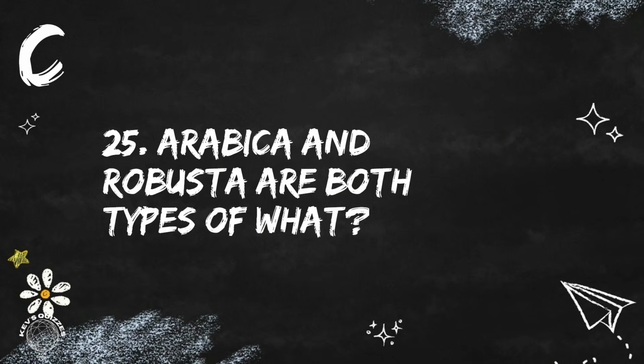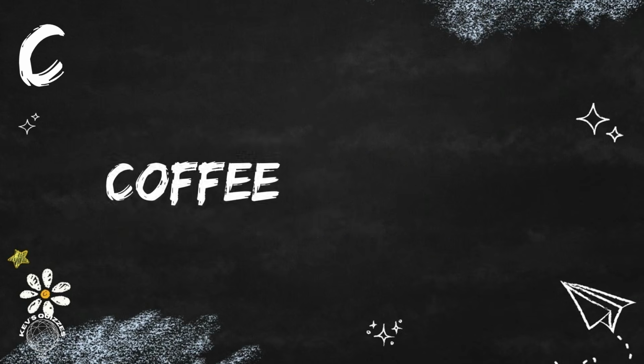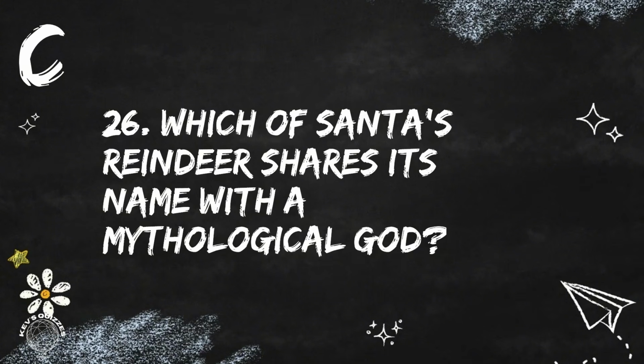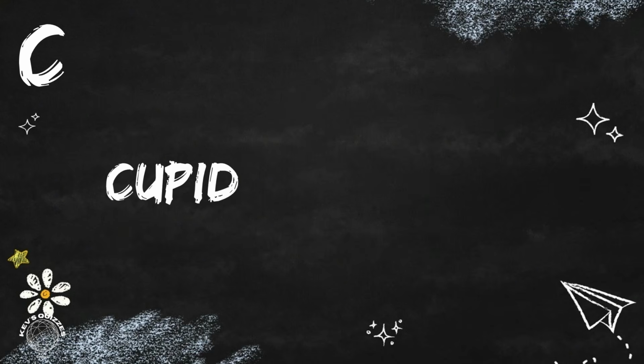Question 25. Arabica and Robusta are both types of what? They are both types of coffee. Question 26. Which of Santa's reindeer shares its name with a mythological god? The reindeer is Cupid, named after the Roman god of love.